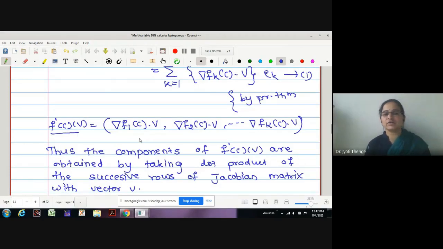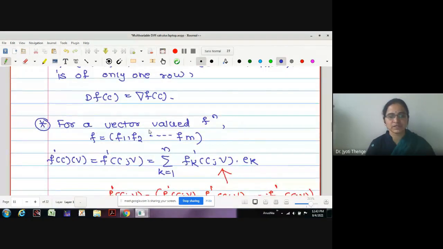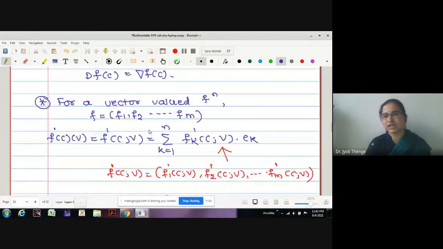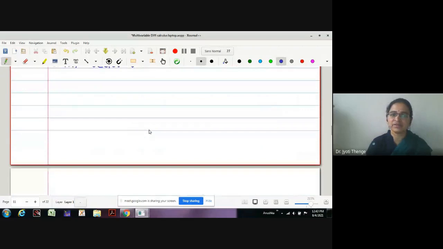This total derivative is obtained by this vector, where in every entry we were considering the dot product of a gradient vector with the vector v. Now we will go for some examples if you don't have any kind of difficulty. Let me make it clear how to find the derivatives of different kinds of functions.